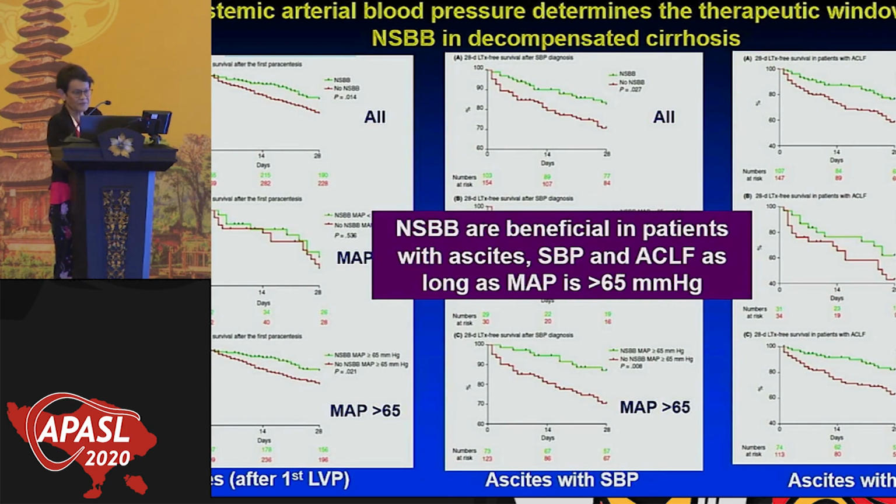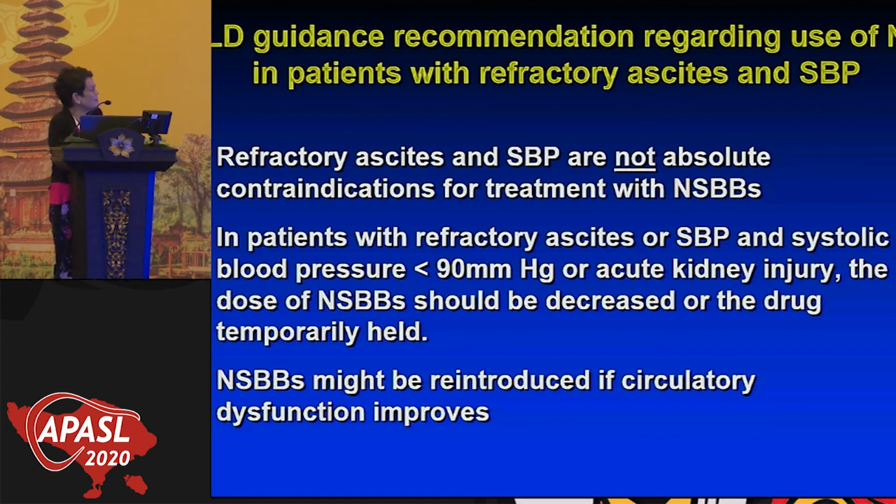So this is the AASLD guidance. We say that refractory ascites and SBP are not absolute contraindications for treatment with non-selective beta blockers. And in patients with refractory ascites or SBP and systolic pressure less than 90 or a MAP less than 65 or acute kidney injury, the dose of non-selective beta blockers should be decreased or the drug temporarily held. Once whatever caused the patient to be hypotensive resolves, you can reintroduce this if the mean arterial pressure resolves.